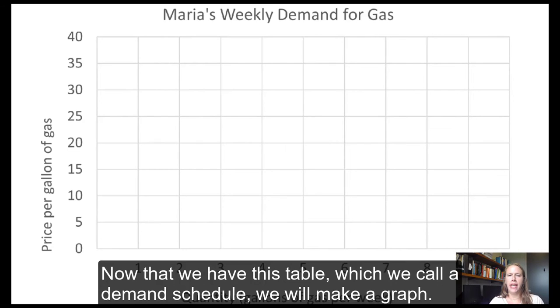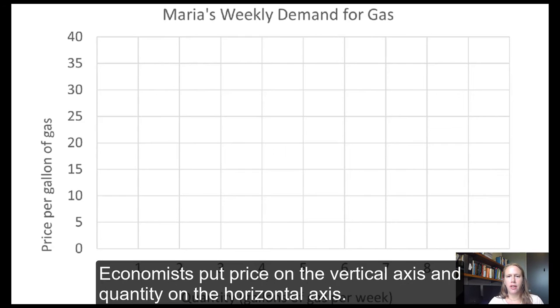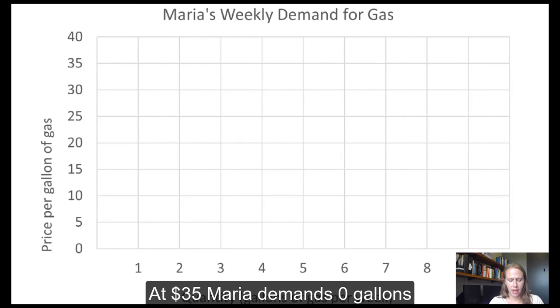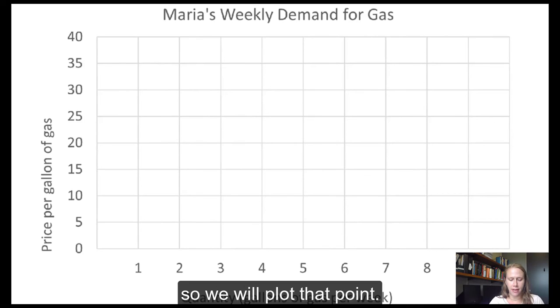Now that we have this table, which we call a demand schedule, we will make a graph. Economists put price on the vertical axis and quantity on the horizontal axis. We will label our vertical axis price per gallon and our horizontal axis gallons per week. At $35, Maria demands 0 gallons, so we will plot that point.